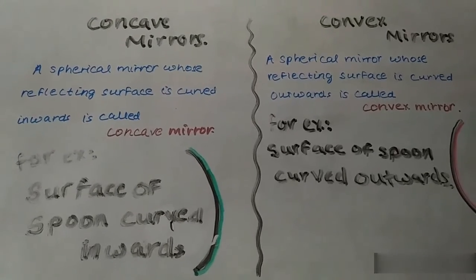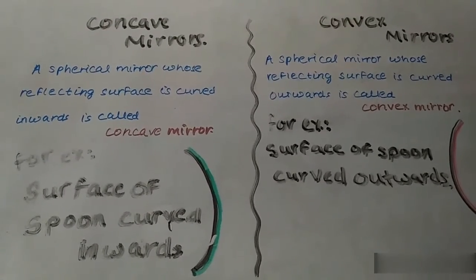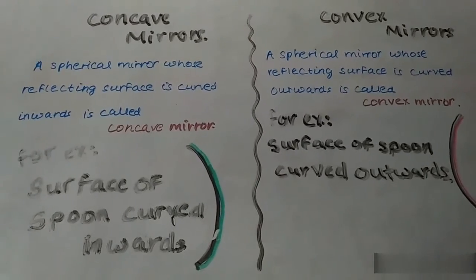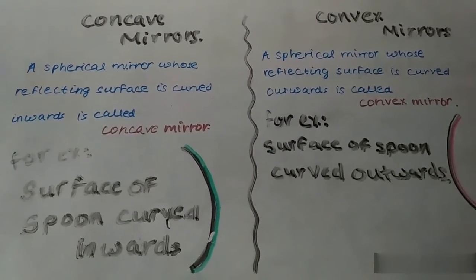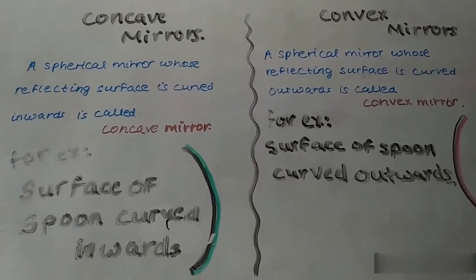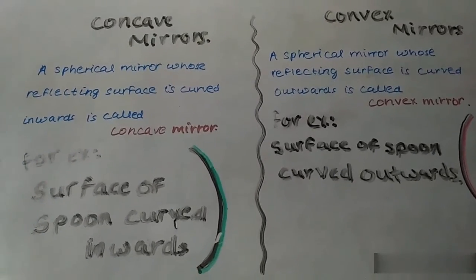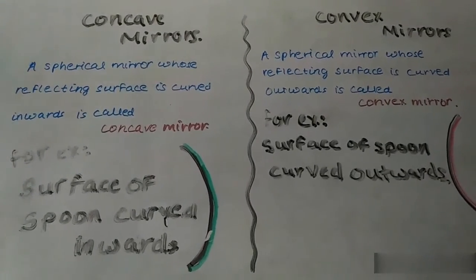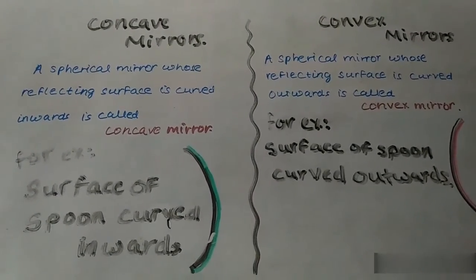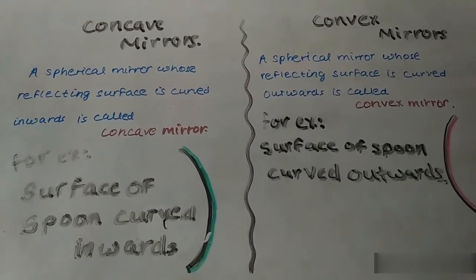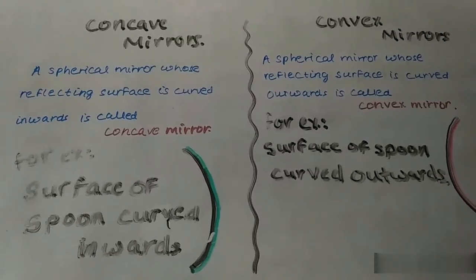And we have provided an example also: the surface of a spoon curved inwards is an example of concave mirrors, whereas the surface of a spoon curved outwards is an example of convex mirrors. So friends, now this was all about the mirrors. We have discussed the characteristics of the images formed by the plane mirror. Now we have looked at concave and convex mirrors.